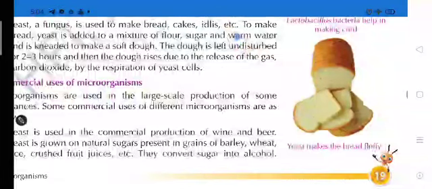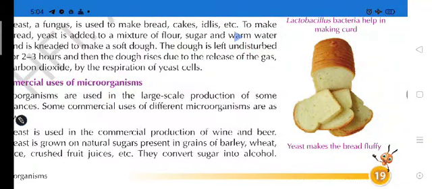And here is a bread. By adding the yeast in a flour, you can make it fluffy.